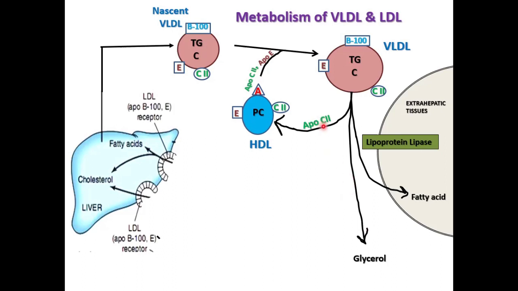ApoC2 is then transferred back to HDL while ApoE is retained. There is progressive removal of triacylglycerol. The size of the VLDL keeps shrinking by progressive removal of fatty acid, leading to the formation of VLDL remnant.